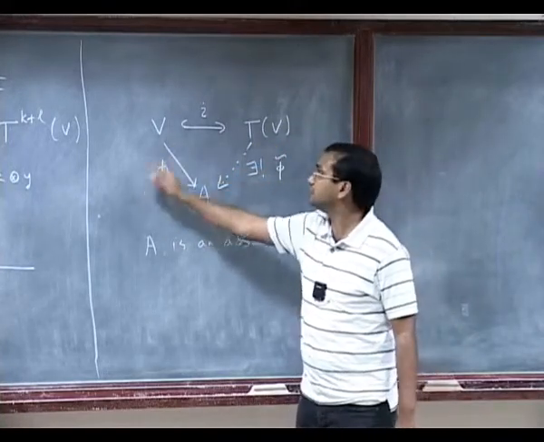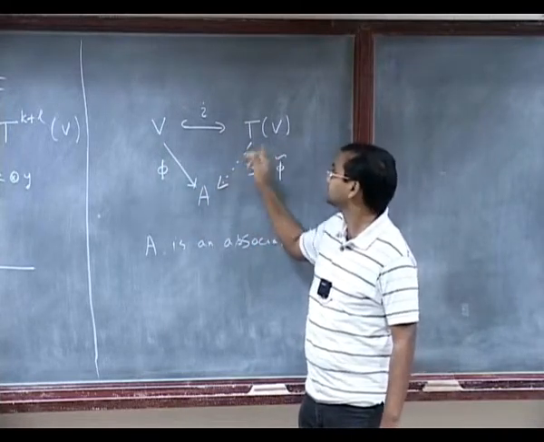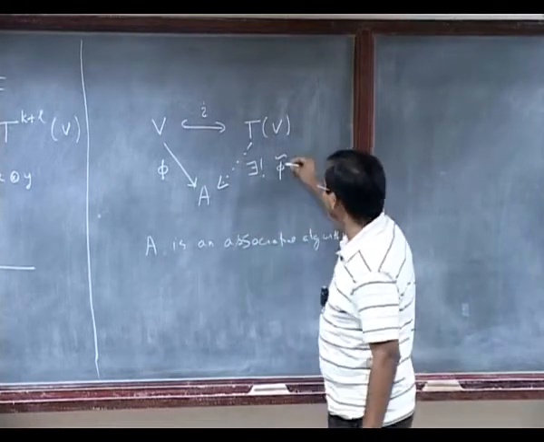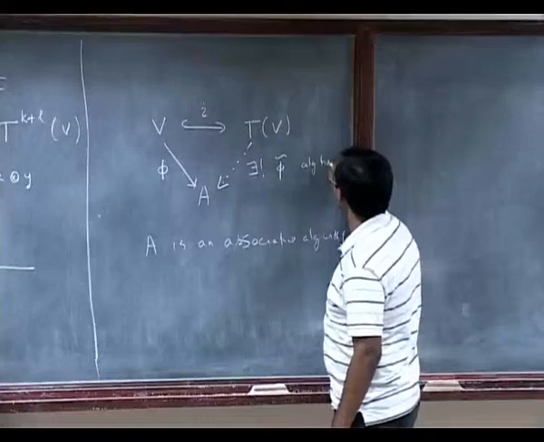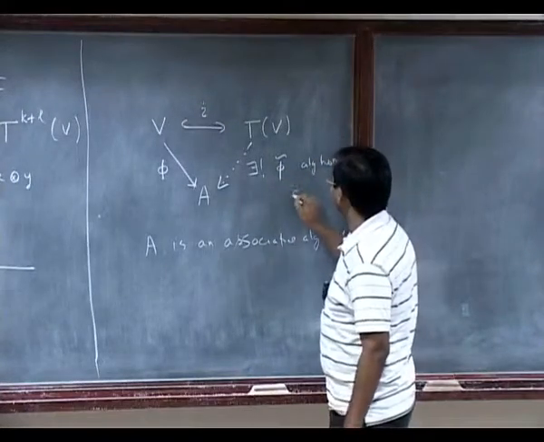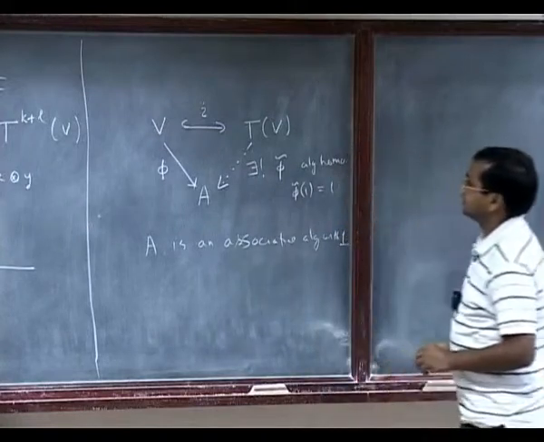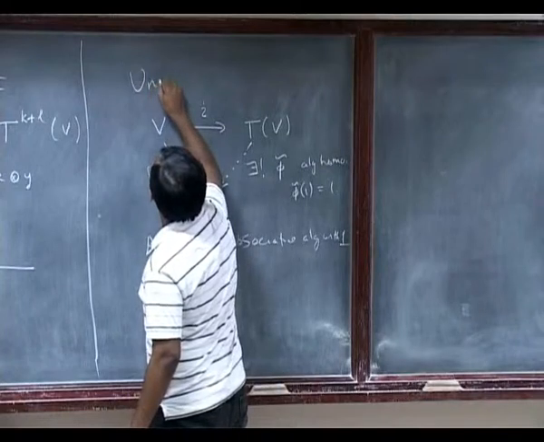Anyway, TV is generated as an algebra by elements of V. So once you have defined phi on V to A, you have no choice but to define it in a particular way. I mean, you hardly have any choice. So phi tilde is actually an algebra homomorphism, and also it takes 1 to 1. So this is the universal property.